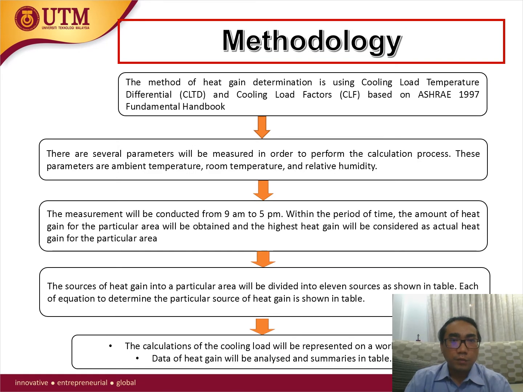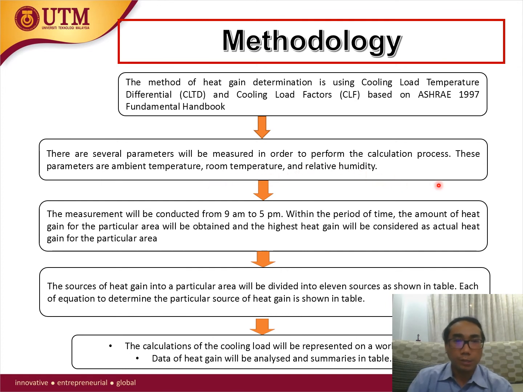This is a process flow diagram. How will this study be conducted? The process flow diagram is as follows. The method of heat gain determination is using cooling load temperature differential (CLTD) and cooling load factor (CLF) based on ASHRAE 1997 Fundamental Handbook. There are several parameters that will be measured in order to perform the calculation process.